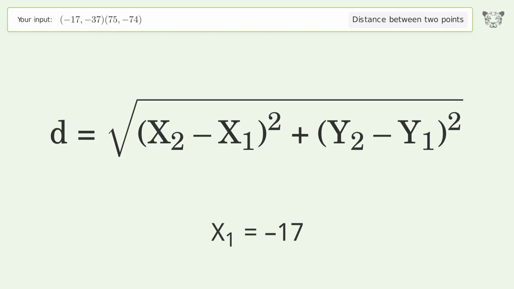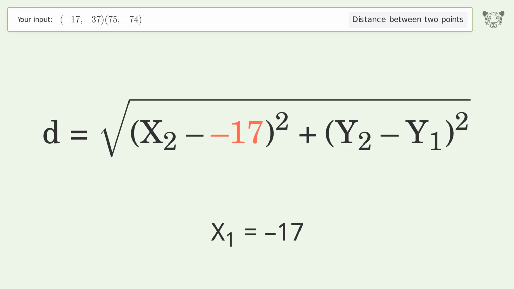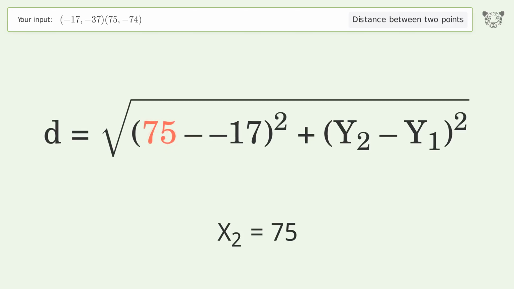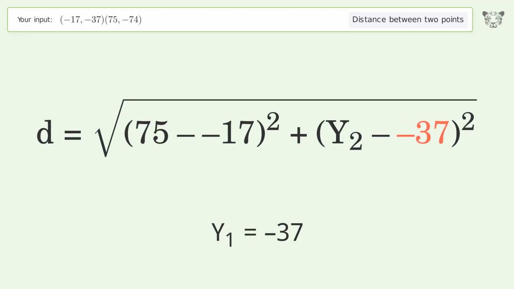x1 equals -17. x2 equals 75. y1 equals -37. y2 equals -74.